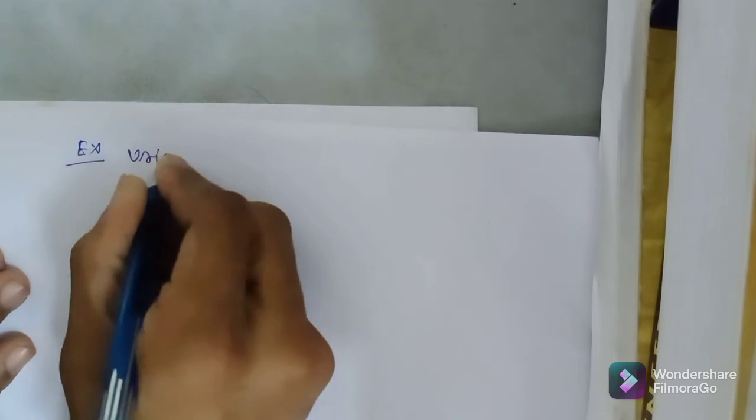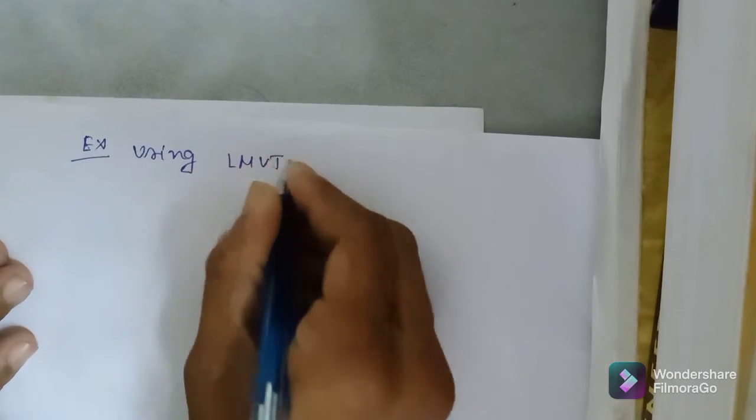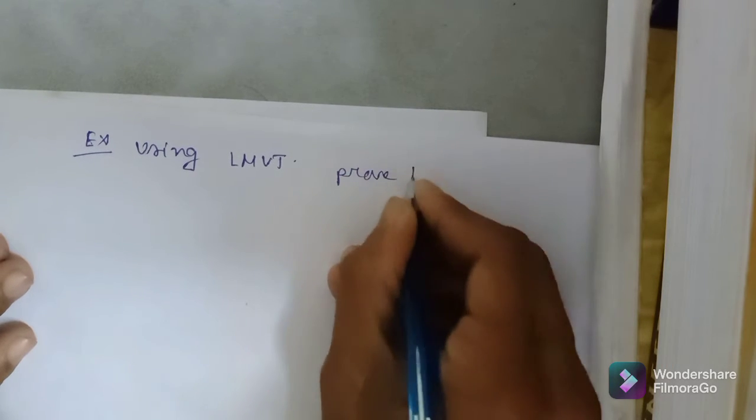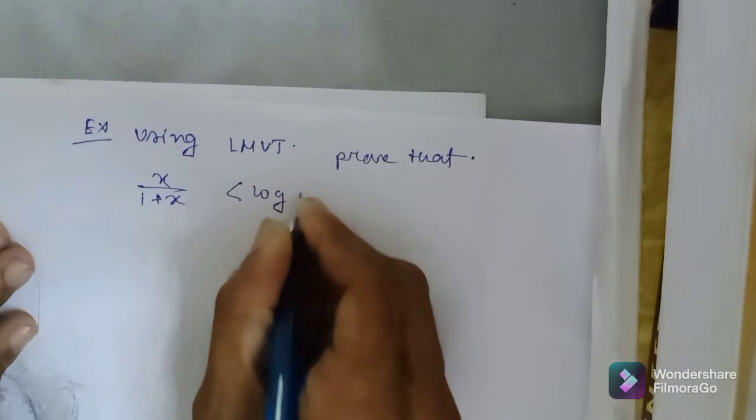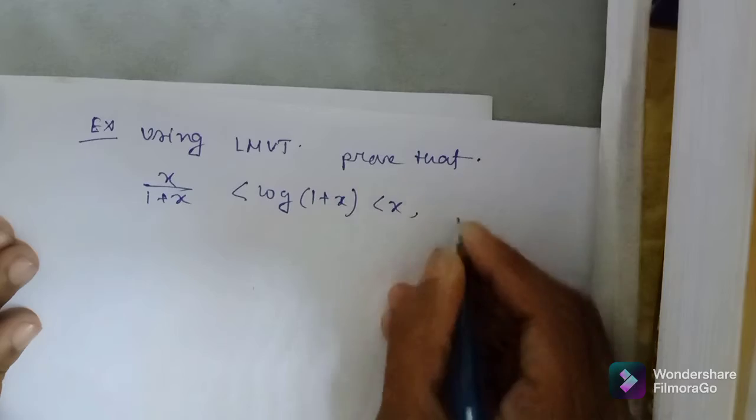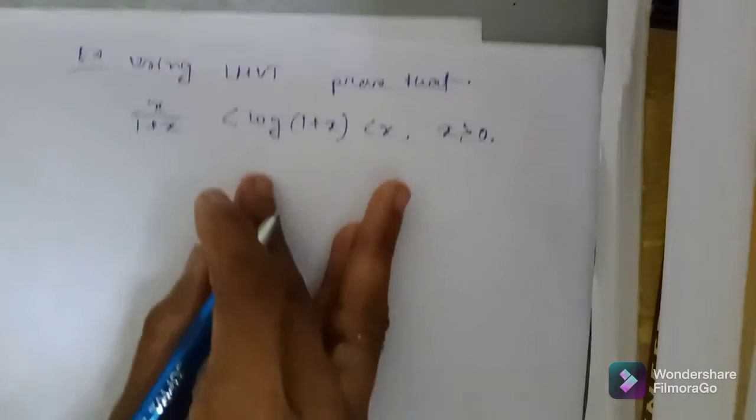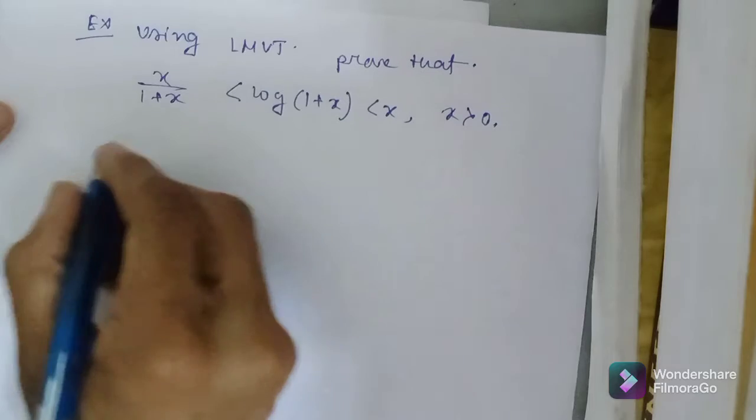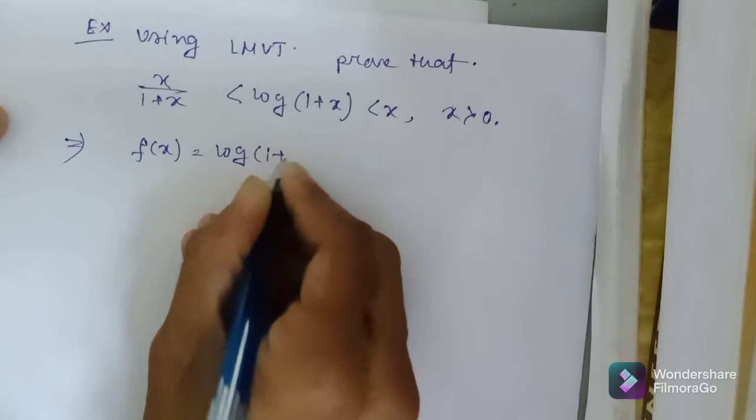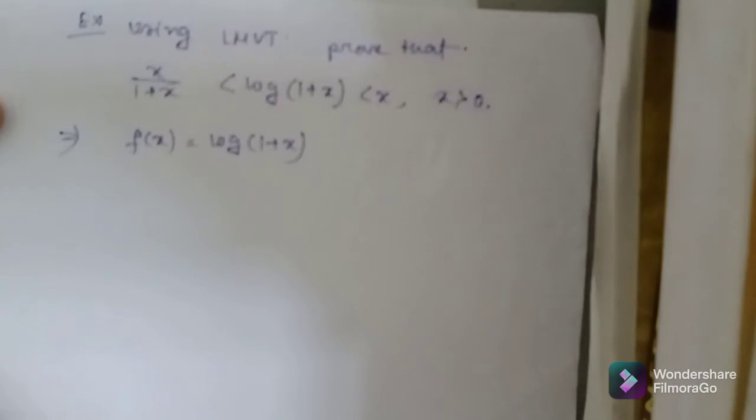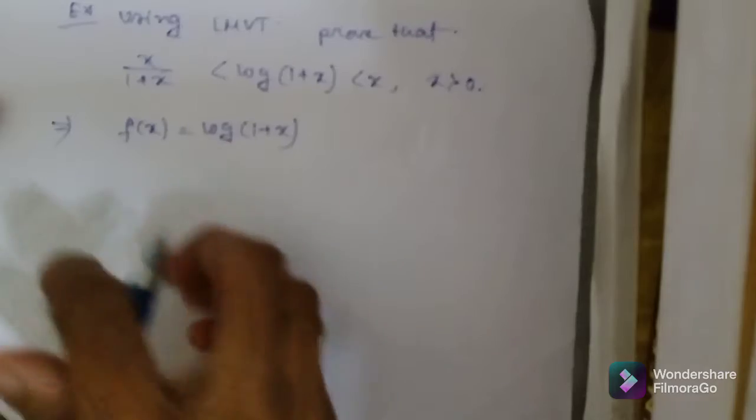Now using LMVT, prove that x by 1 plus x less than log of 1 plus x less than x, where x is greater than 0. Okay, so to prove it, first we let fx equal to log of 1 plus x for x greater than 0.